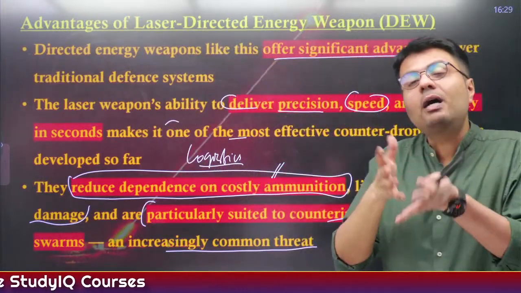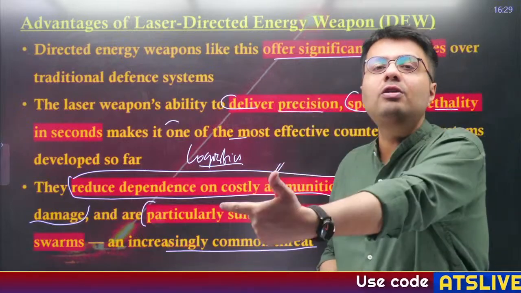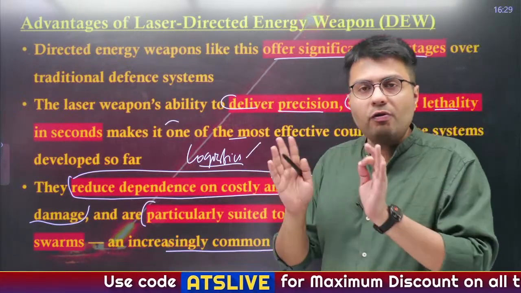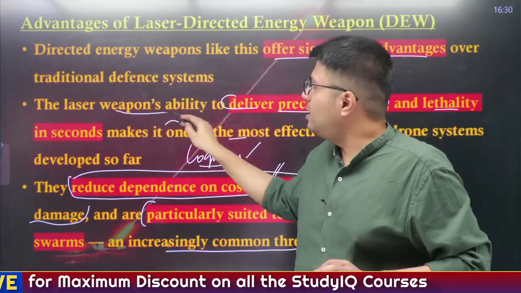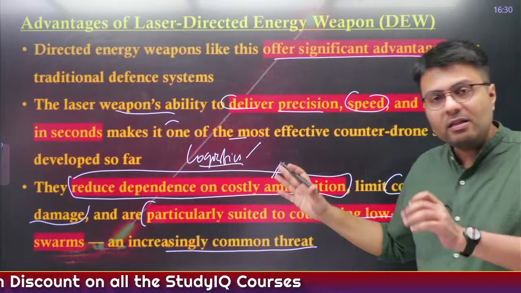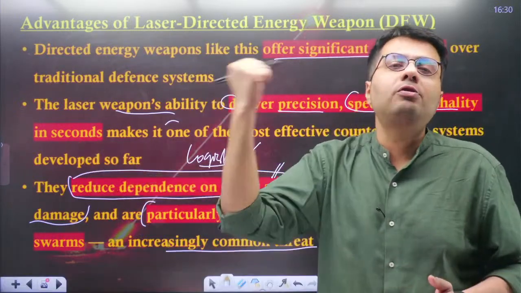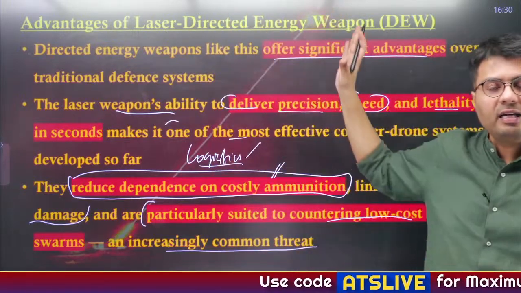This can become quite difficult during wartime, and also uses certain resources from the army's disposal. So this eases the process of logistics, since you only have to depend on power to use this kind of laser weapon system, as against a huge logistical system to supply missiles to the forward areas. So these are all the advantages of such a laser directed energy system.